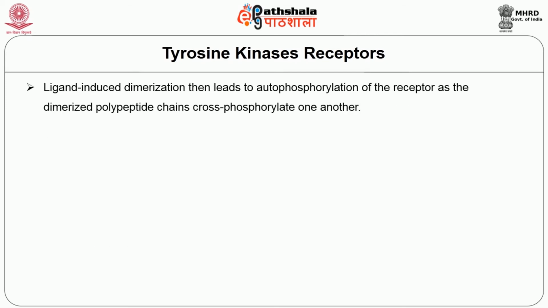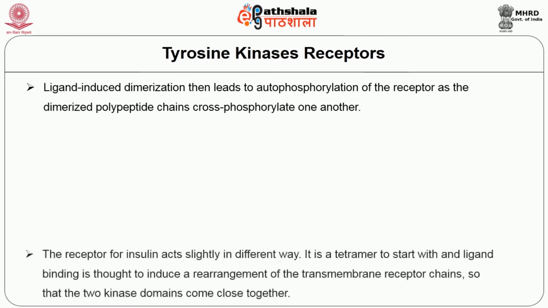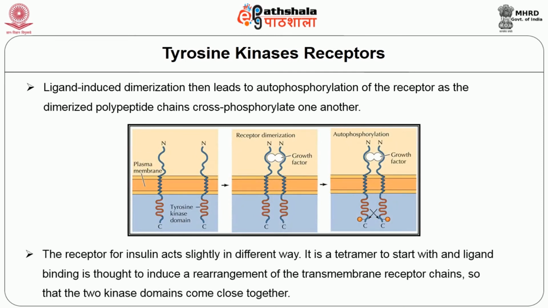Ligand-induced dimerization then leads to the autophosphorylation of the receptor, as the dimerized polypeptide chains cross-phosphorylate one another, which is shown in the figure. The receptor for insulin acts in a slightly different way. It is a tetramer to start with, and ligand binding is thought to induce a rearrangement of the transmembrane receptor chains so that the two kinase domains come close together.